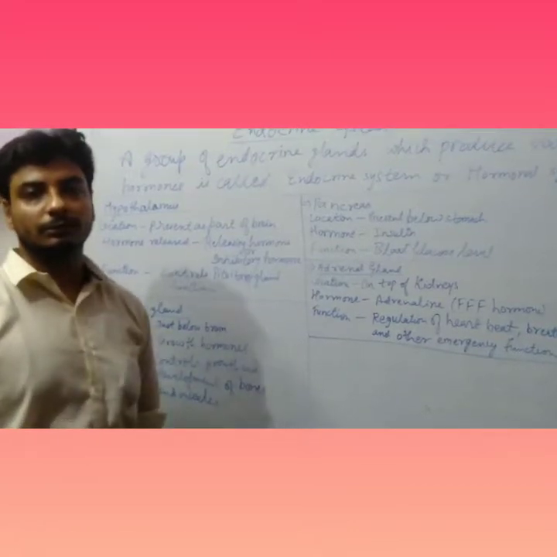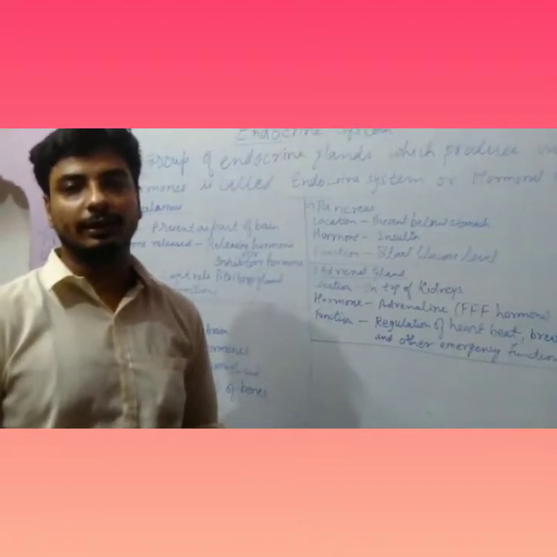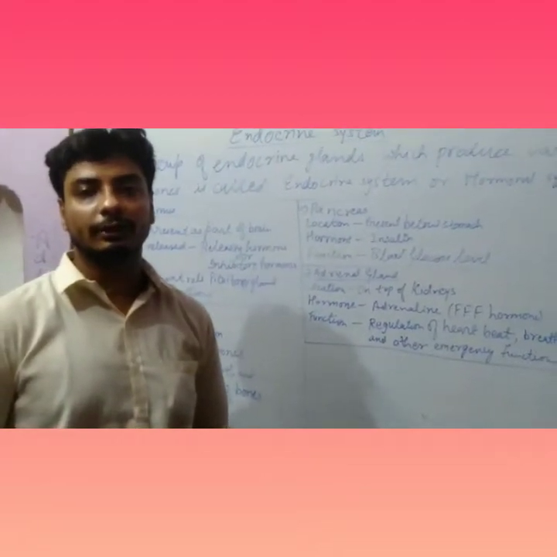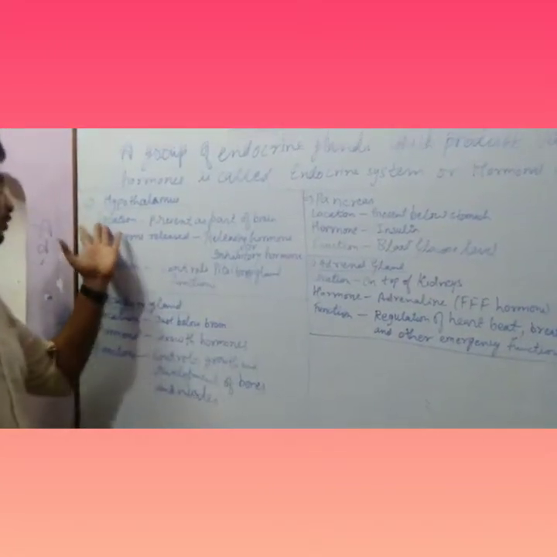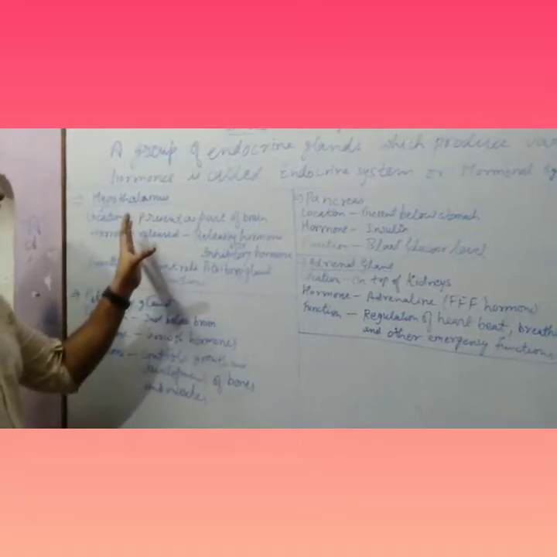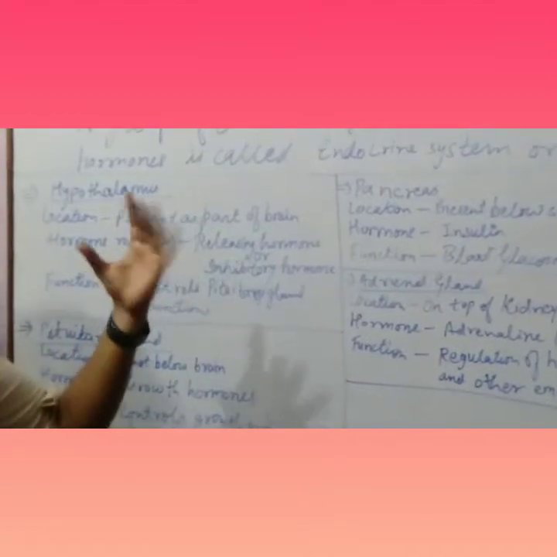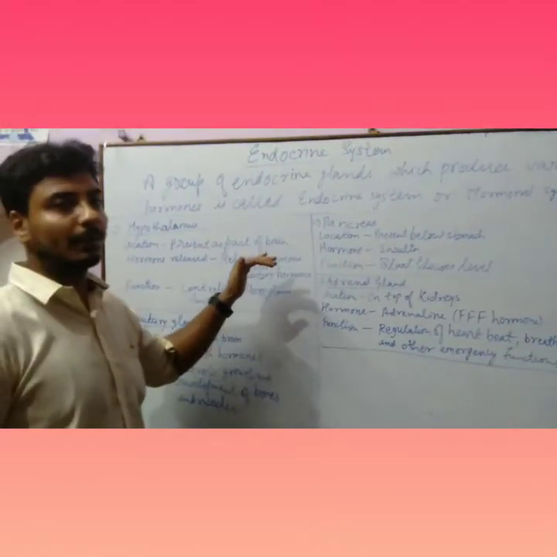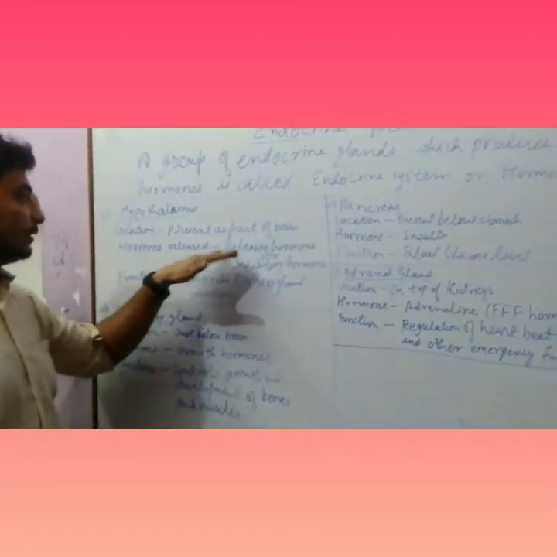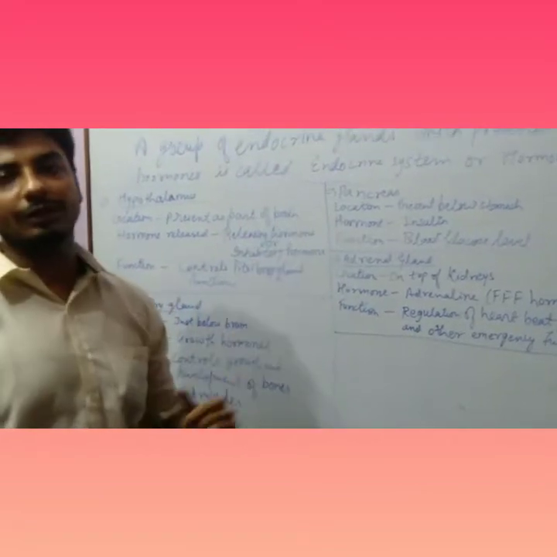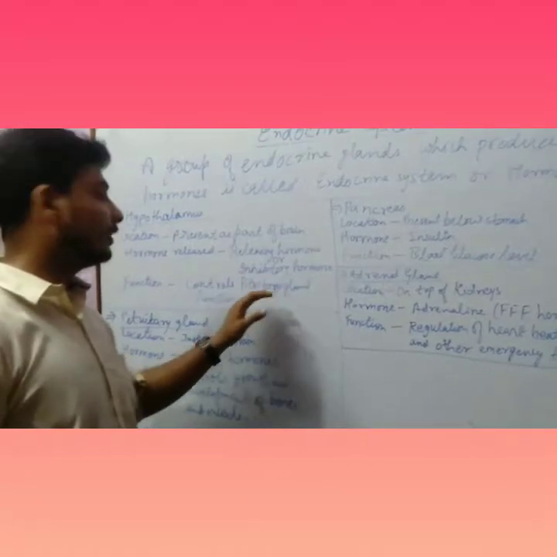Now since the endocrine system consists of endocrine glands, we will discuss the endocrine glands one by one which are found in the endocrine system. First of all, we will start with the hypothalamus. Now, what is the location of the hypothalamus? The hypothalamus is actually a part of the brain. You can classify it as a separate gland, but you can consider it as a part of the brain, but it has functions of a gland. The hormones released by the hypothalamus are releasing hormones or inhibitory hormones. What are their functions? They control the pituitary gland functions.